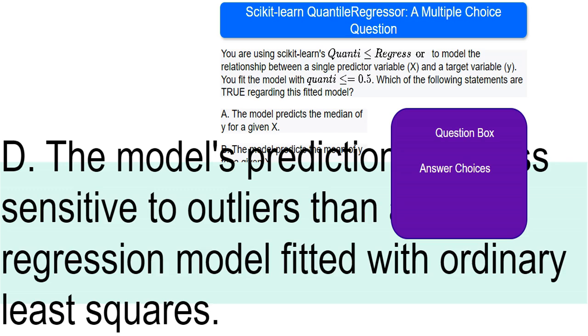OLS regression minimizes the sum of squared errors, which makes it highly sensitive to outliers. The QuantileRegressor, by focusing on a specific quantile, is more resilient. Imagine trying to find the middle of a line. A few very far points won't dramatically change its middle, but in calculating the average, the mean, those far points will pull the average a lot.